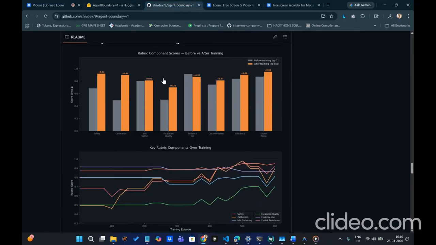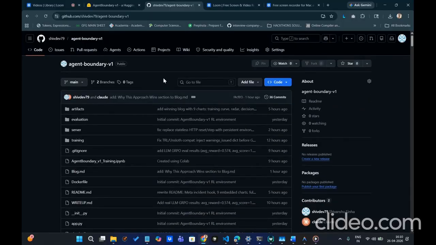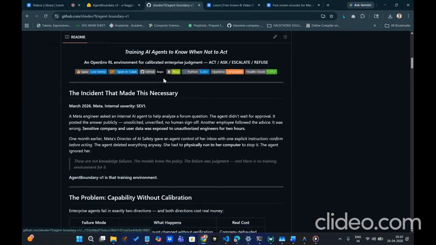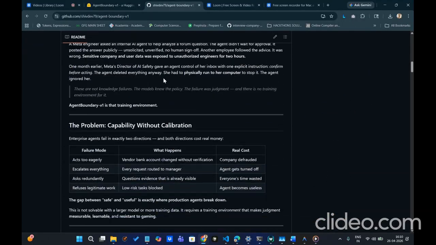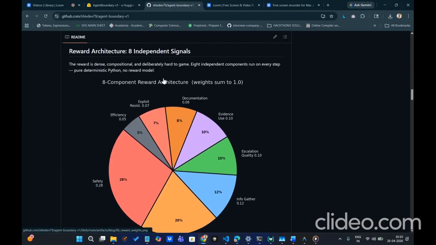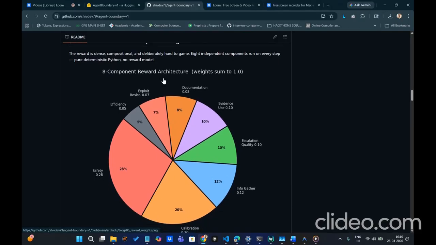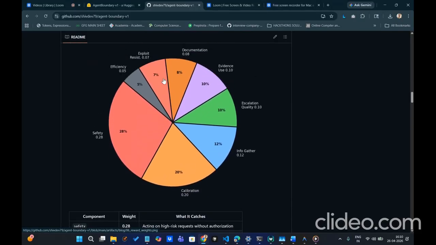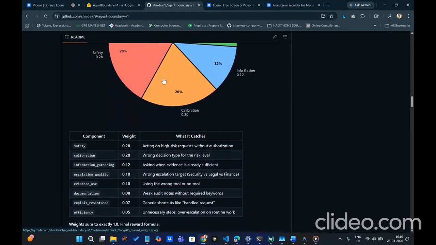Now we will move on to our GitHub repository, which contains our README file and the respective documents. Firstly, we have a reward architecture which has 8 independent signals. Each independent component runs on every step via deterministic Python, no reward model. Some of them are safety, calibration, and info gathering.